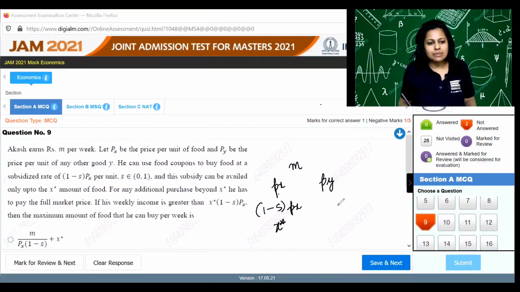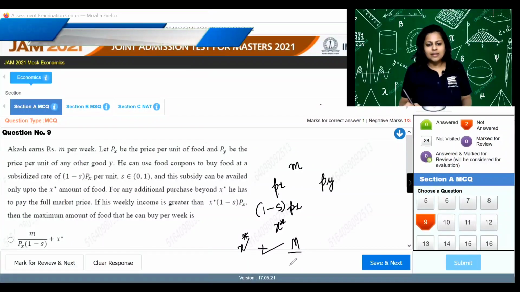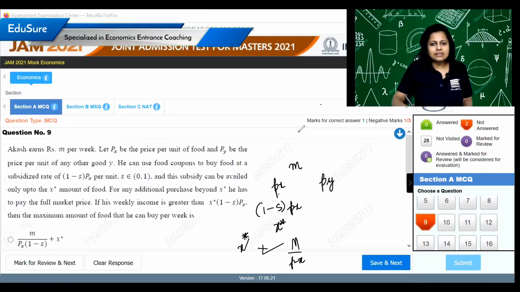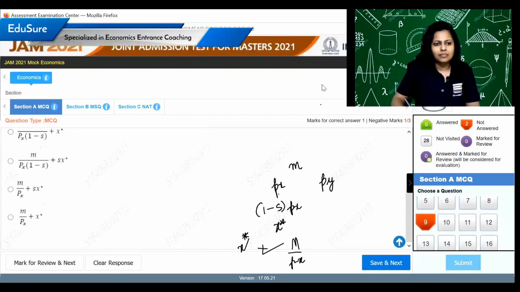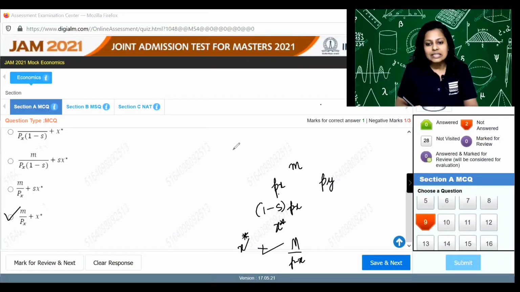So what is the maximum amount of food that he can buy per week? For the maximum amount of food, it should be X star, which is at the subsidized price, and then the remaining income is just going to be M divided by PX. So X star plus M by PX. So the right option is number D.